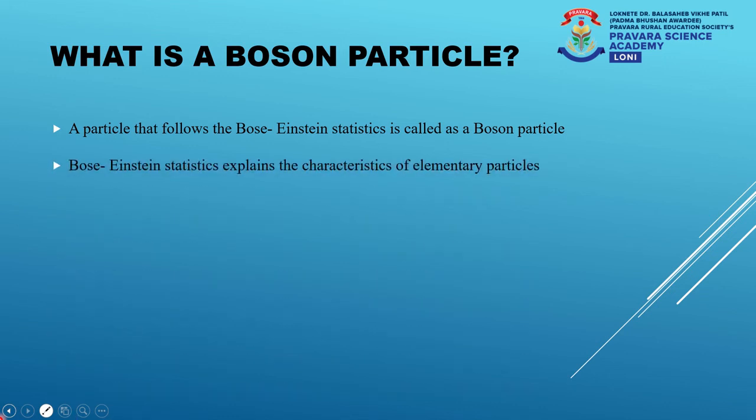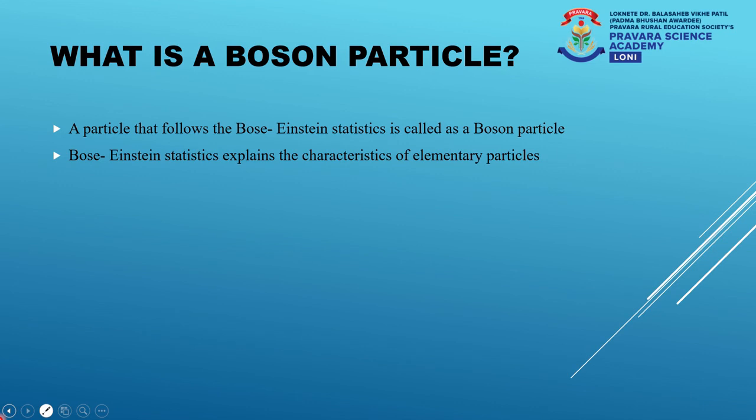Bose-Einstein statistics explains the characteristics of different elementary particles. It is named after two great scientists, Satyendranath Bose and Albert Einstein. As the name suggests, Satyendranath Bose was an Indian physicist who was a lecturer at the University of Kolkata.